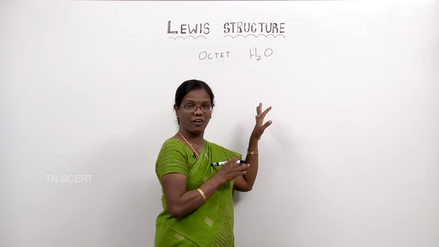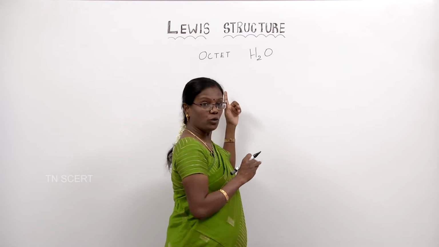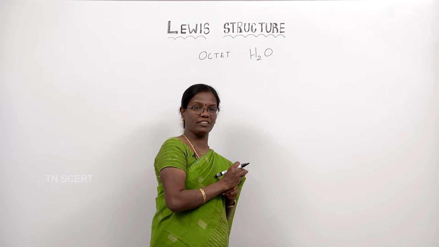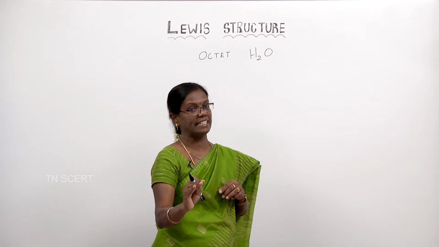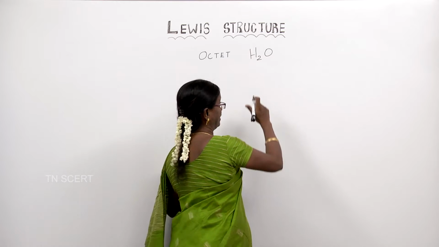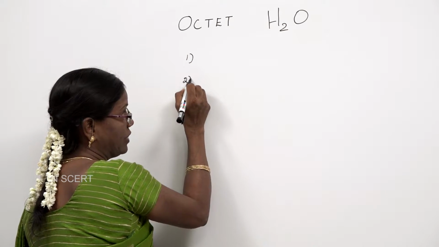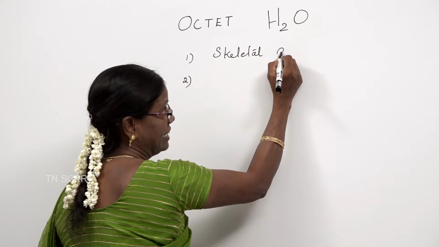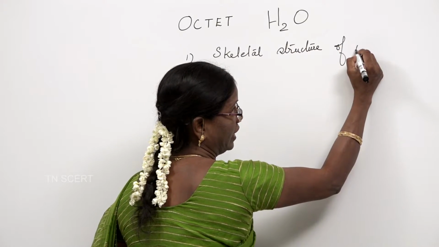So, we are not going for valency here. What we have to take into account is only the valence electrons. So, what are valence electrons? Valence electrons are the number of electrons present in the outermost shell. We can calculate it for any atom. The first rule I have told you, the first rule, is to write the skeletal structure of the molecule.